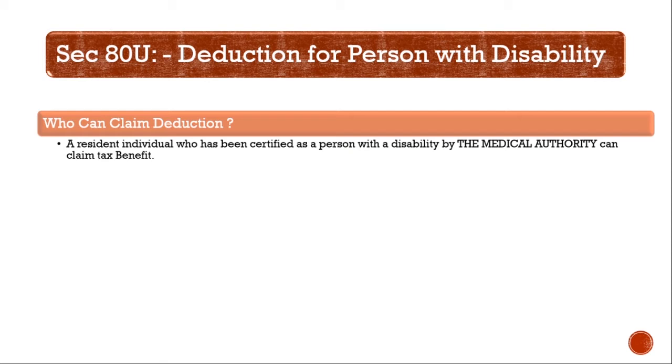Then, what are the types of disabilities covered here? Let me give you examples: blindness, leprosy, low vision, autism, mental illness, etc. But make a note that the person must be suffering with at least 40% of these disabilities. Then you might be getting a small idea that this section is applicable to a resident individual who is suffering with 40% of the specified disabilities. Yes, you are partly correct. But there are some conditions to be fulfilled.